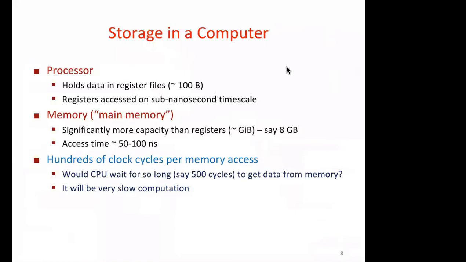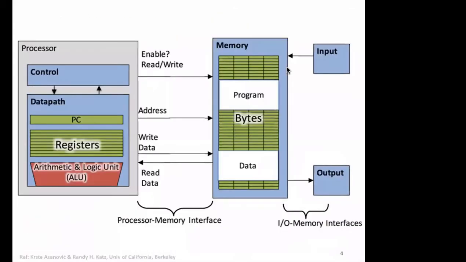Let's look at where we have memory or storage in a computer. When we say processor, and if you go back to the diagram here, here is the storage inside the processor, which is registers, which is kind of D-type flip-flop, but very high speed.